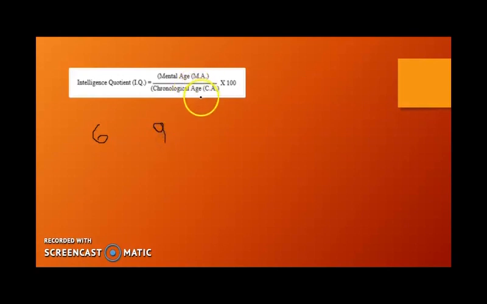Just substitute in this formula. Try it. Okay, I'll do it now. 6, that's MA, upon CA, 9, into 100. When you calculate it, it will be equal to 66.